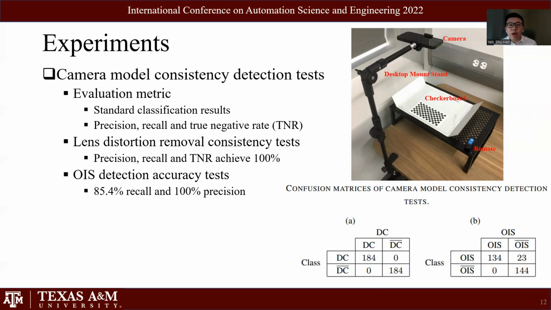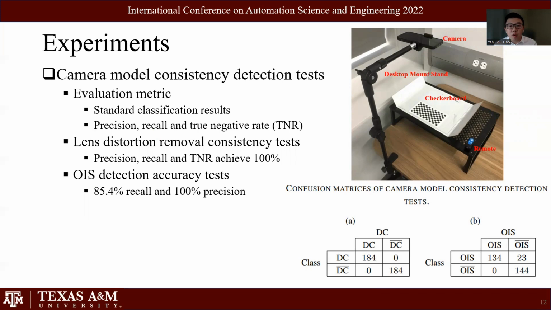Recall can achieve about 85.4%, and it shows that our OIS detection method is very effective. An 85.4% recall is not a negligible rate, and it means that we are highly likely to face images with inconsistent camera models when the camera is handheld, which is common in AR applications.